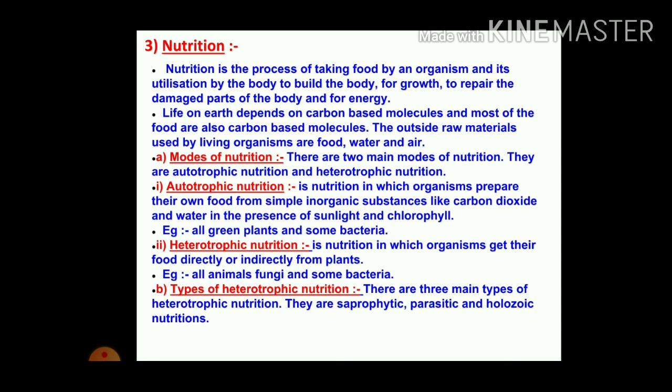Life on earth depends on carbon based molecules, and most of the food is also made of carbon based molecules. The outside raw materials used by living organisms are food, water and air.